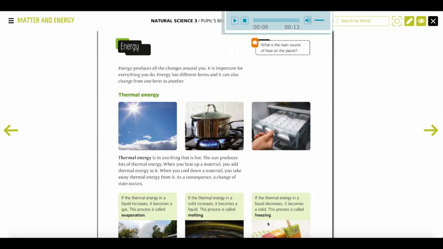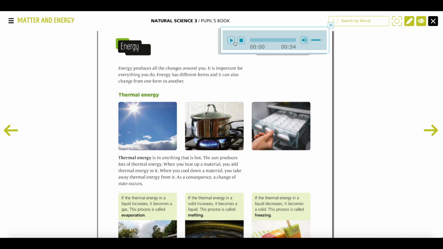Children, today we are going to study about energy, okay? So first we are going to listen and read the page 82. Energy produces all the changes around you. It is important for everything you do. Energy has different forms, and it can also change from one form to another.